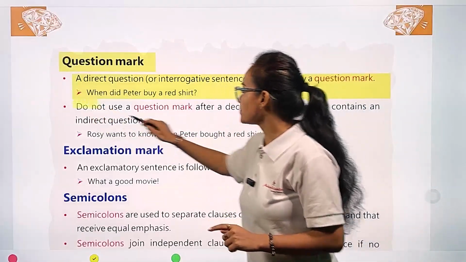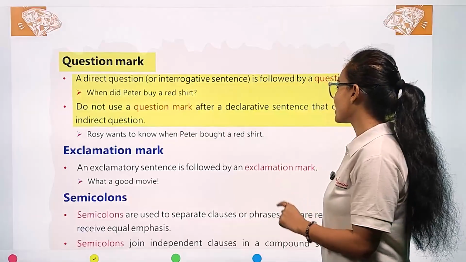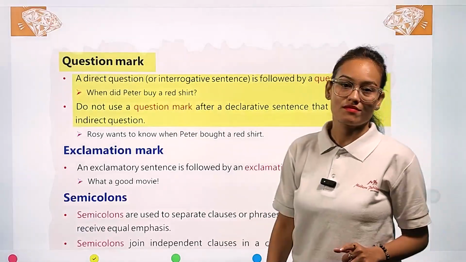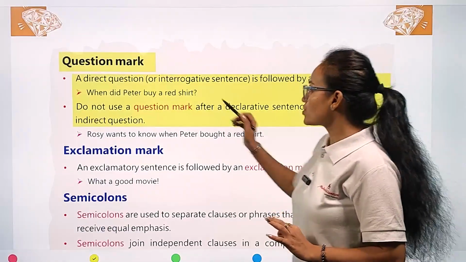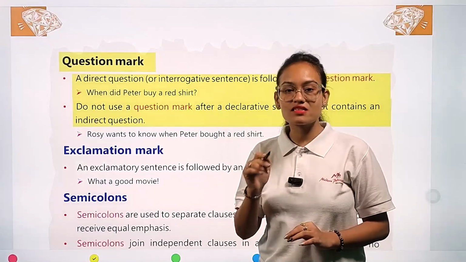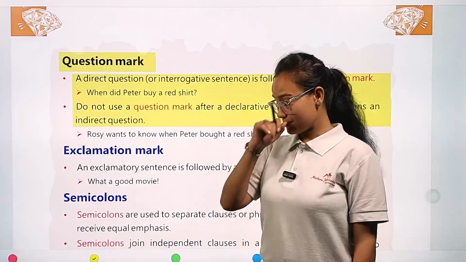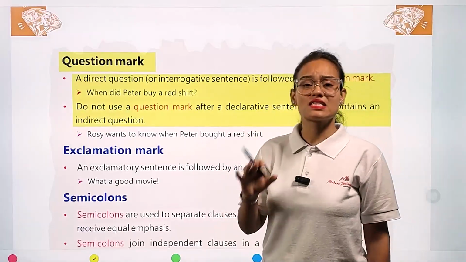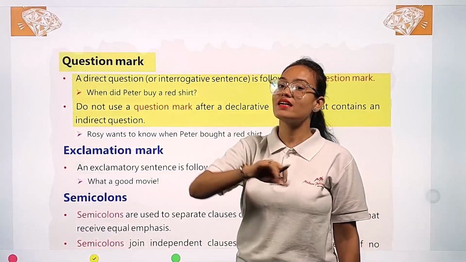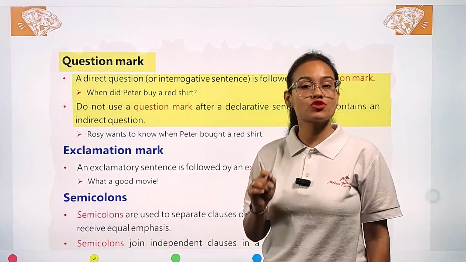Second one: do not use a question mark after a declarative sentence that contains an indirect question. We put a question mark only in sentences that ask a direct question. But if the sentence is asking a question in an indirect way, in this case we are not going to put any question mark.